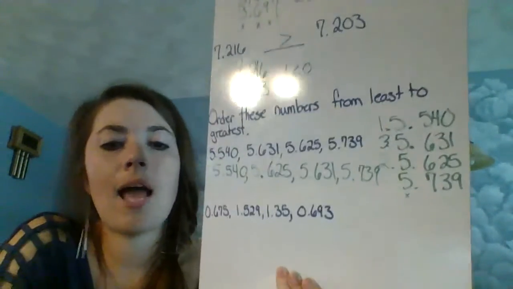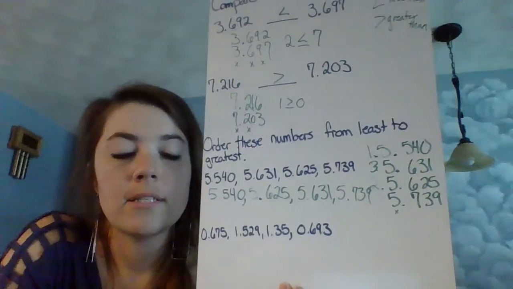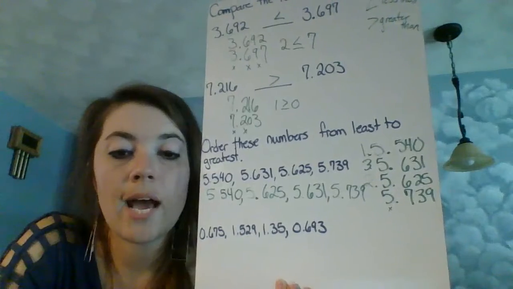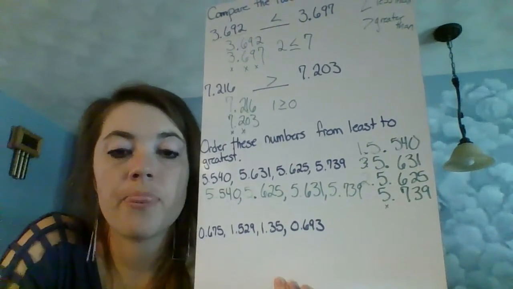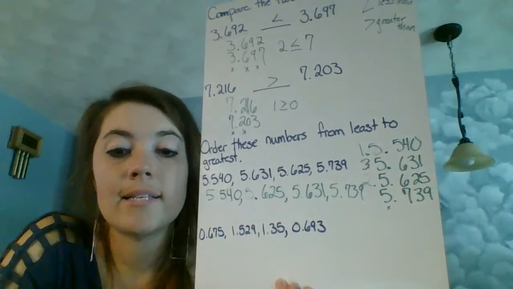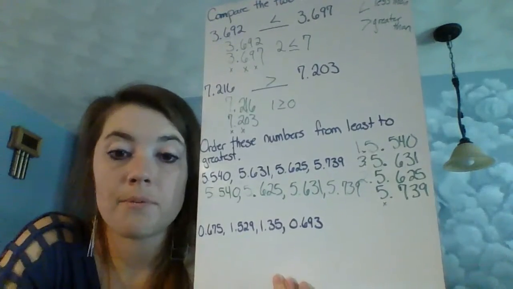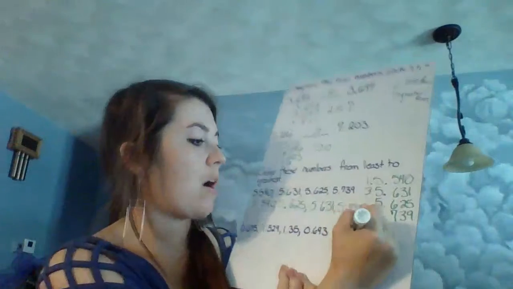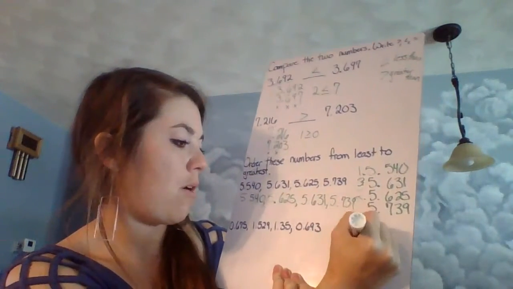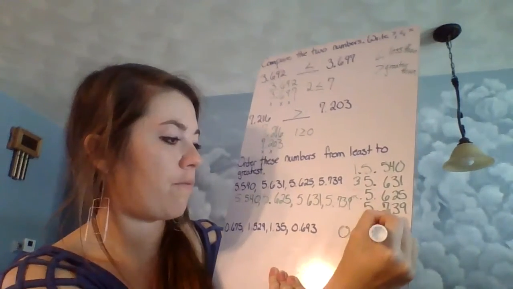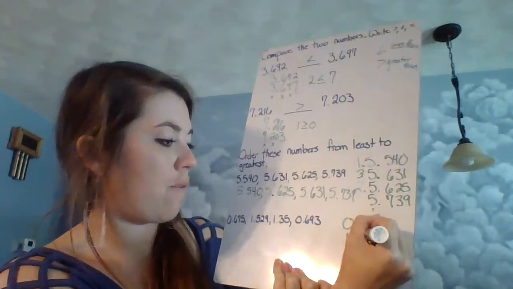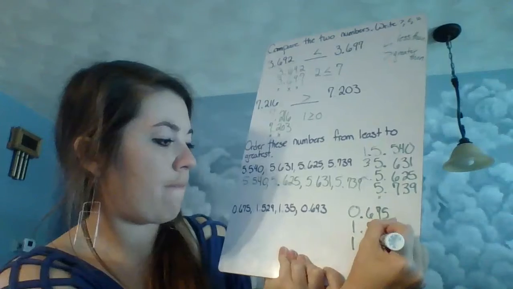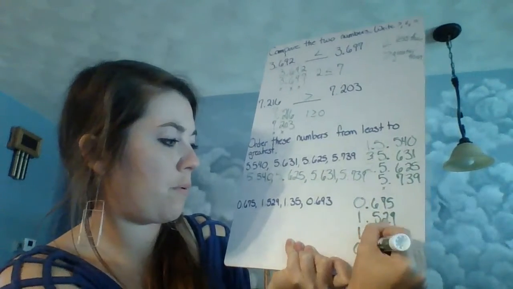All right, our last one. We have 675 thousandths, 1 and 529 thousandths, 1 and 35 hundredths, and 693 thousandths. So once again, we list these vertically, lining up our decimals. So we're going to have 0.675, 1.529, 1.35, 0.693.